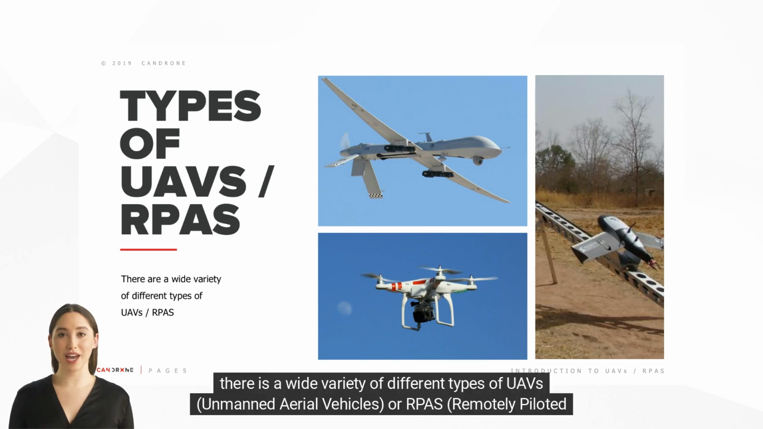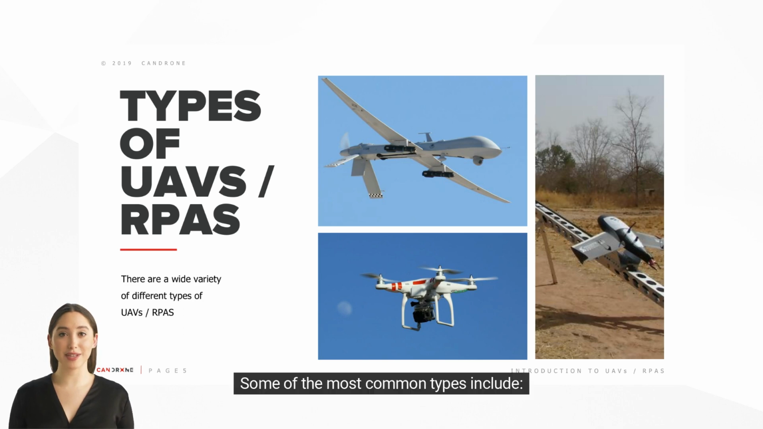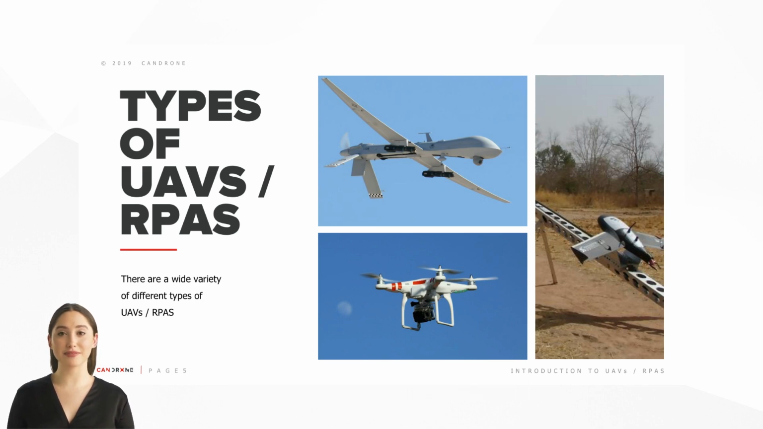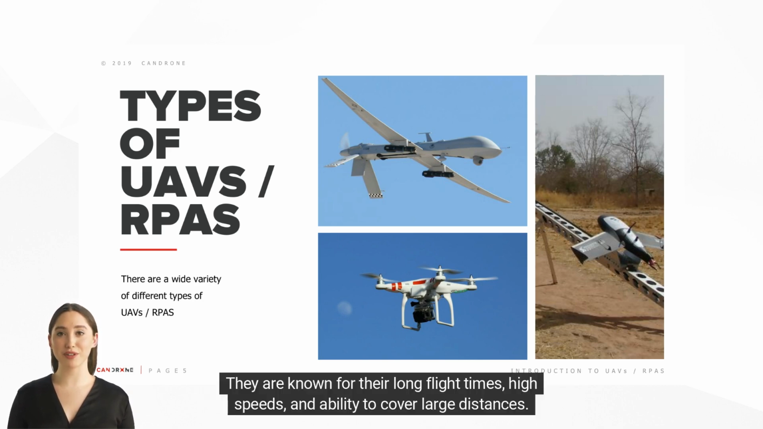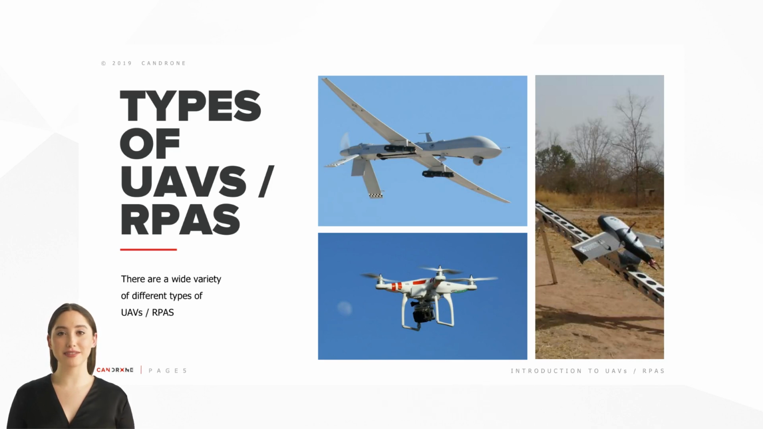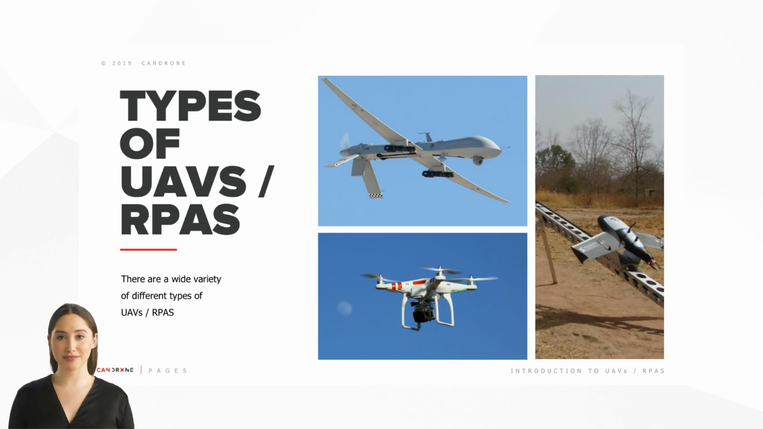There is a wide variety of different types of UAV, unmanned aerial vehicles, or RPAS, remotely piloted aircraft systems, each with unique characteristics and capabilities. Some of the most common types include fixed-wing UAV. These resemble traditional airplanes with a rigid wing structure. They are known for their long flight times, high speeds, and ability to cover large distances. They're often used for mapping, surveillance, and reconnaissance missions.